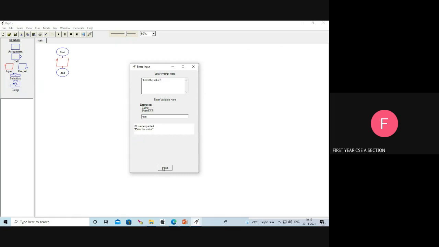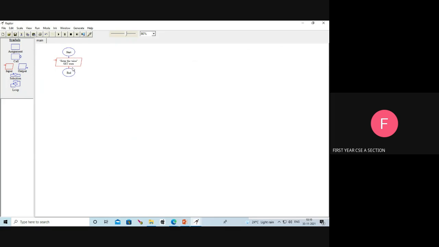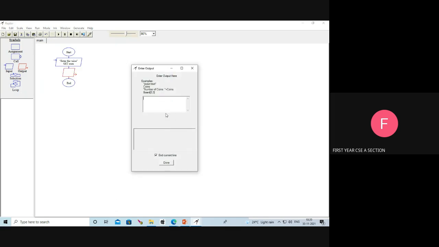So put the double quotation and enter the value. I'm going to get the number. Next one, drag and drop the output. Here, double click. The entered number is... otherwise we can do the odd even program.